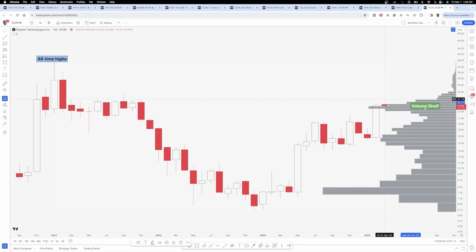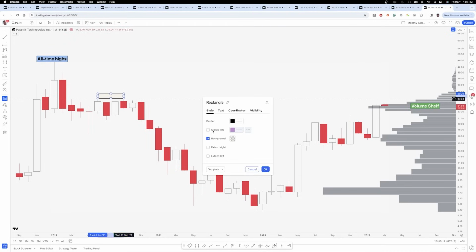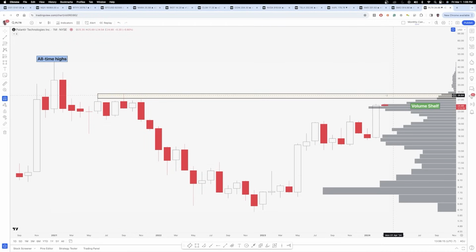So technically, if you have price above that point of control, these volume shelves can definitely turn into, quote unquote, launch pads. And so if we did have a move up, the main area that I would look at is just this previous high from June of 2021 and the previous high from September of 2021. And you can see that there's not a ton of upside here before you hit that next level of potential resistance. We are trading at 24.87 right now. This zone above ranges from 27.50 all the way up to 29.30.